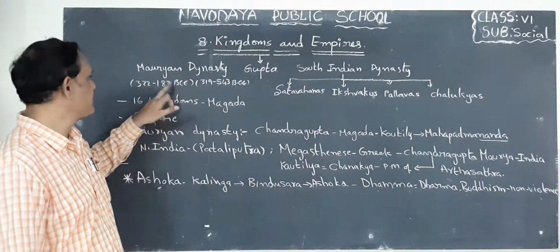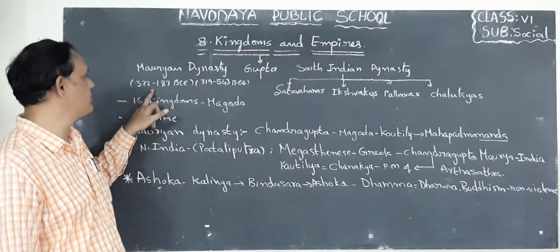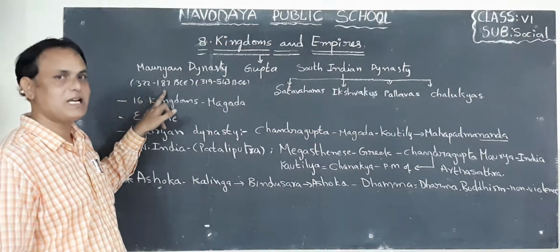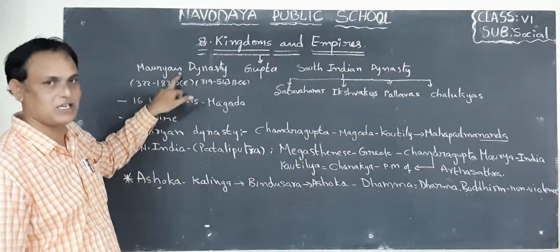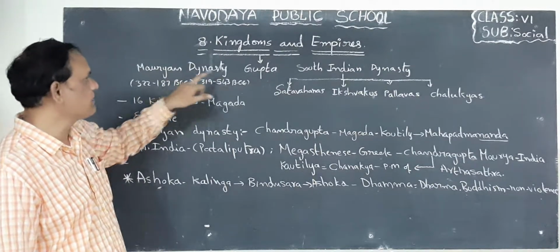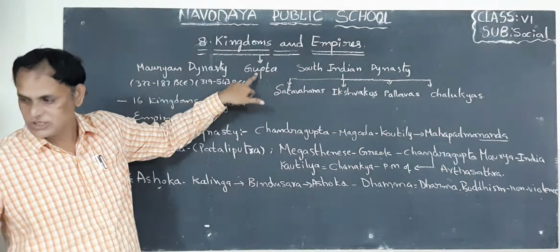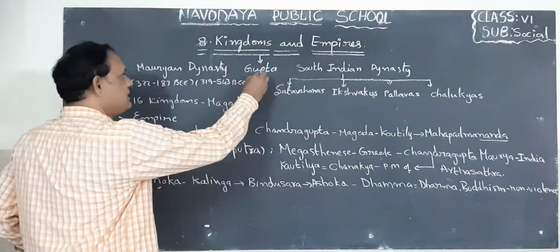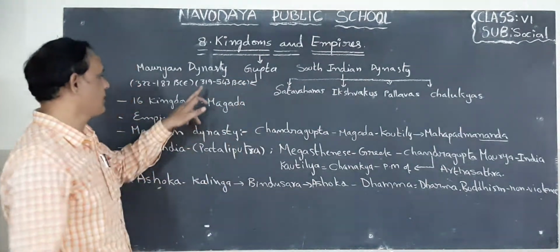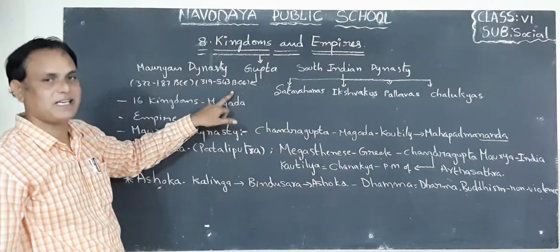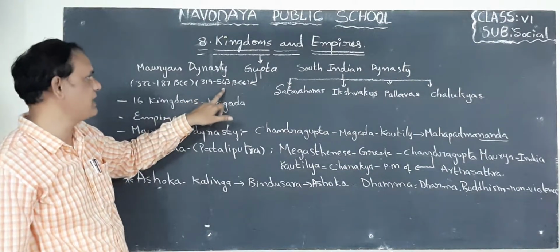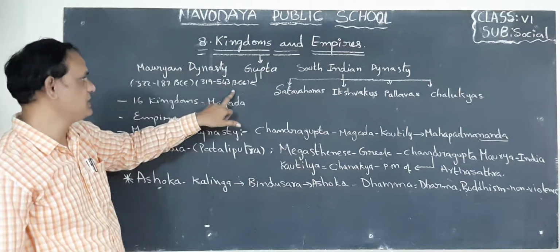I repeat, 322 to 187 BCE. This is the period of the Mauryan dynasty. Next, children, the Gupta dynasty. This Gupta dynasty period is 319 to 543 BCE.